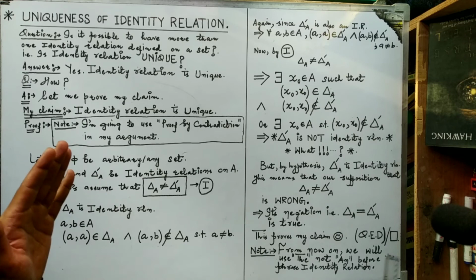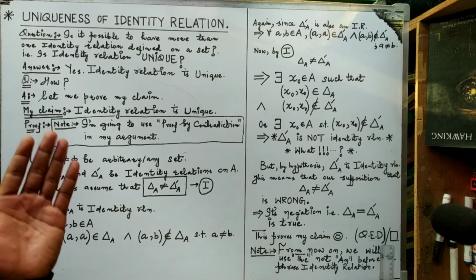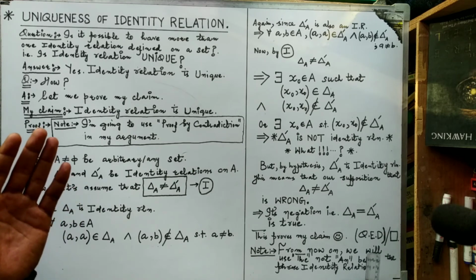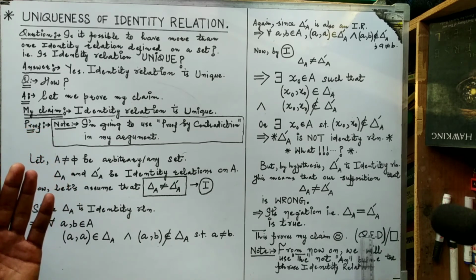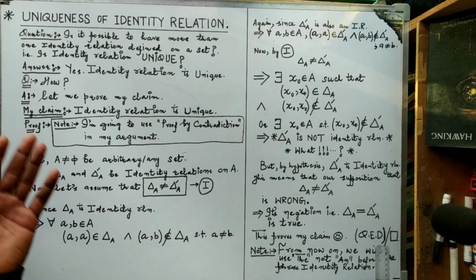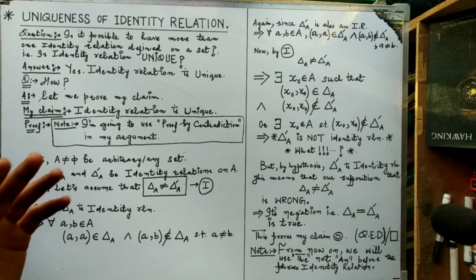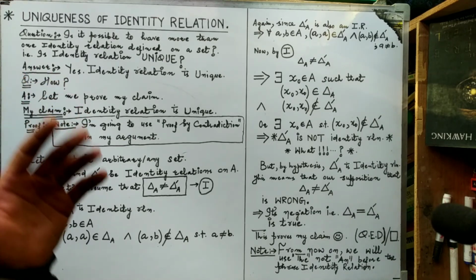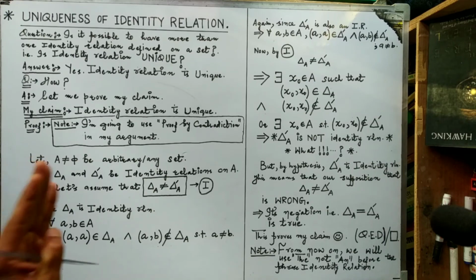Note down that in mathematics, once we complete some proof, we use this notation or this notation. QED is simply called quod erat demonstrandum. From now on, we will use the article 'the' before the phrase identity relation. Why? Because we have just proved that identity relation is unique.